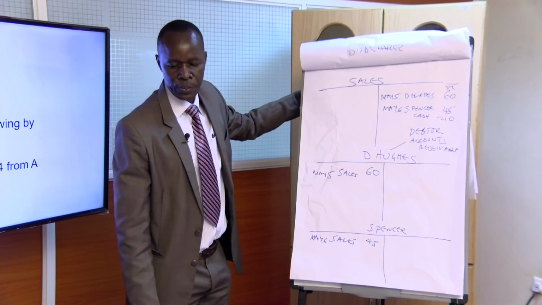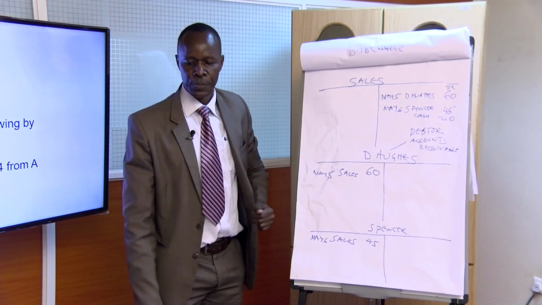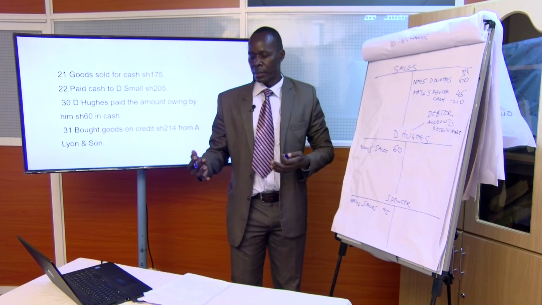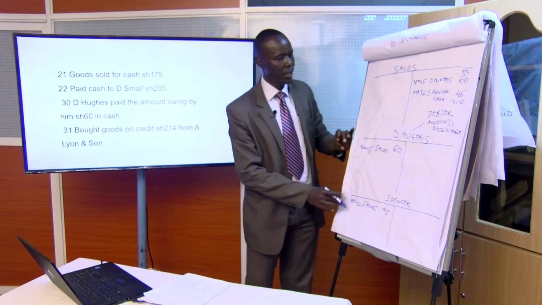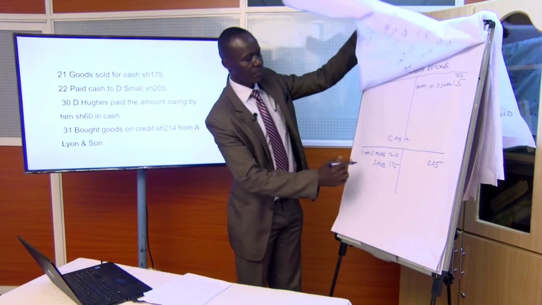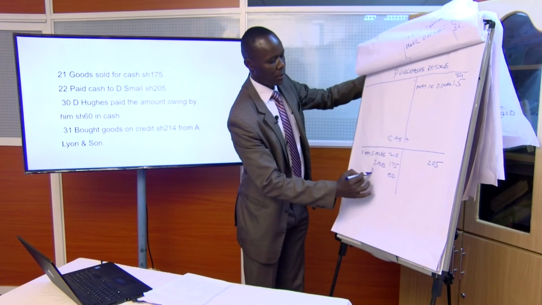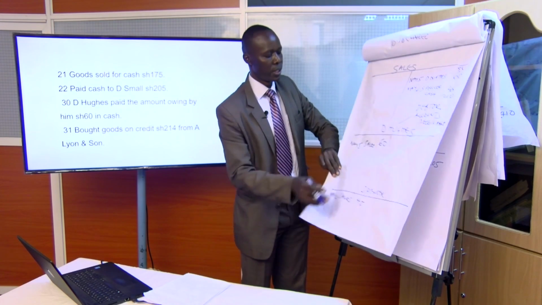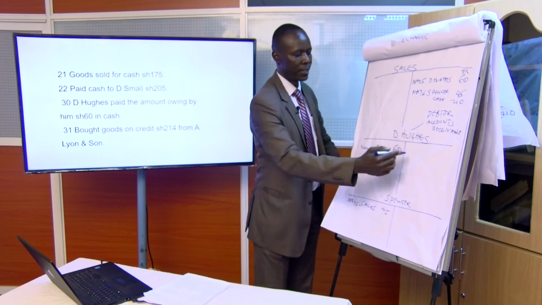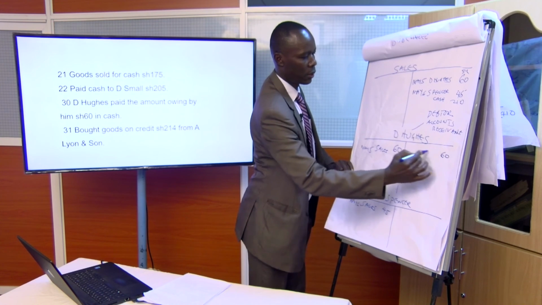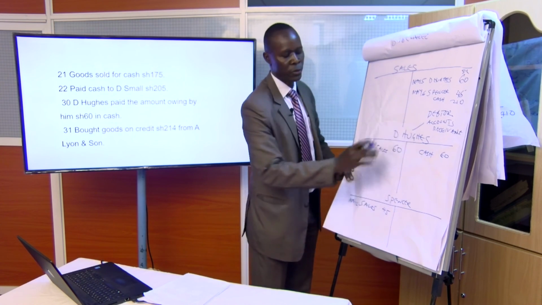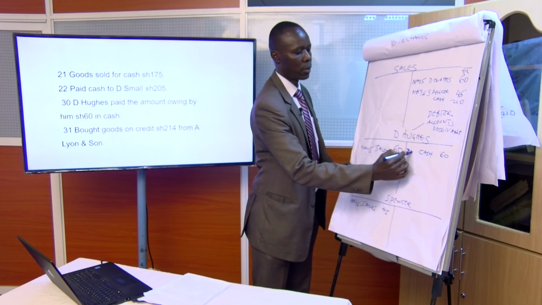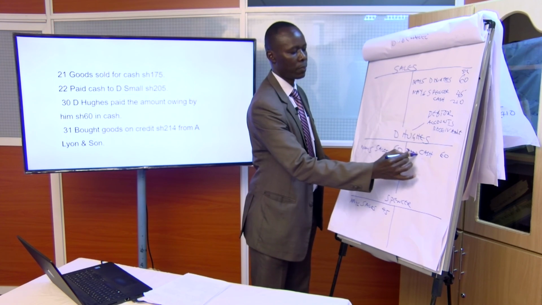The next transaction, I think it's our second last one. D. Hughes paid the amount owing by him, 60 shillings in cash. So cash, again, is increasing by 60. Complete this double entry in the D. Hughes account by crediting it. So here is 60 cash. You have to show the date there, which is 30th of May, or May 30th.